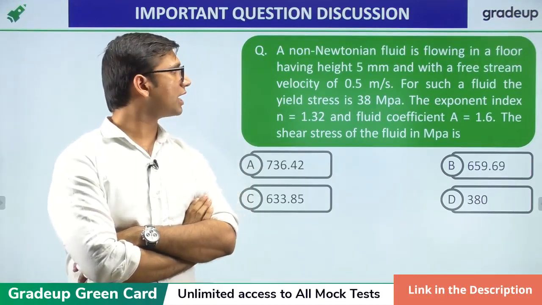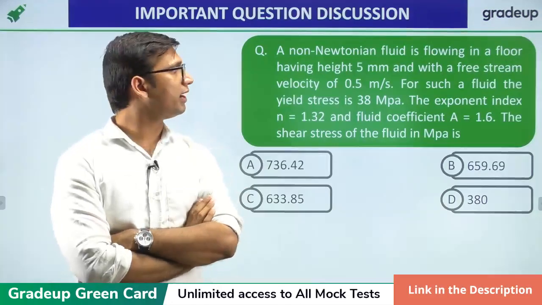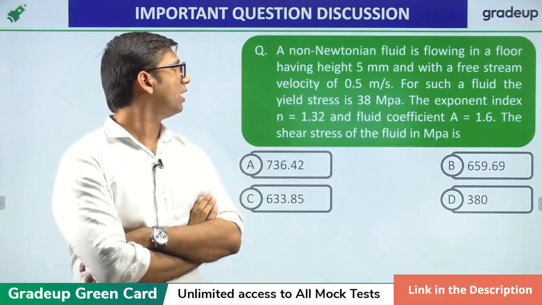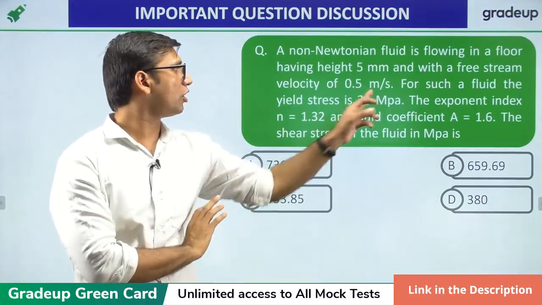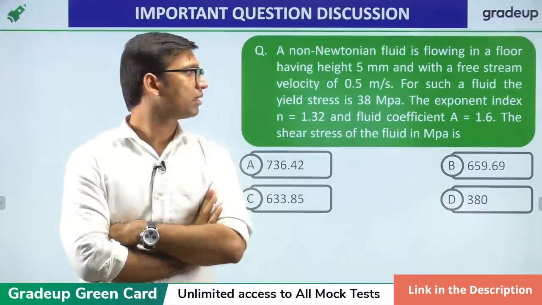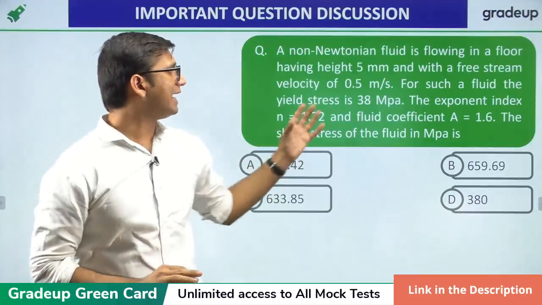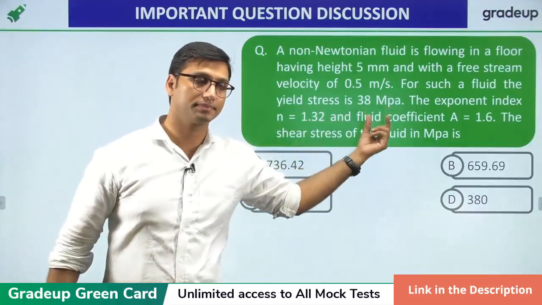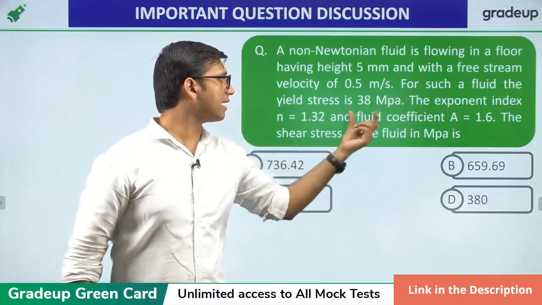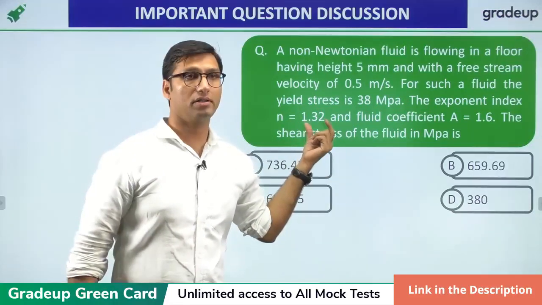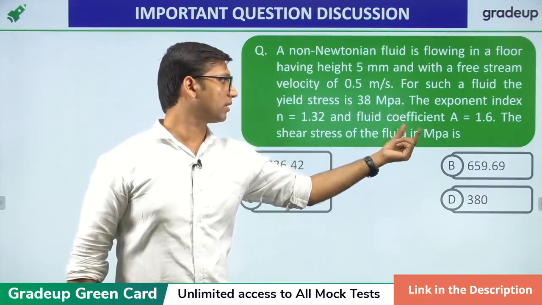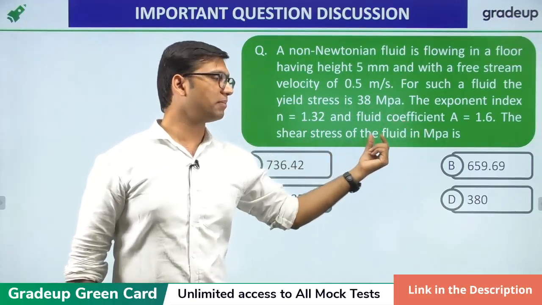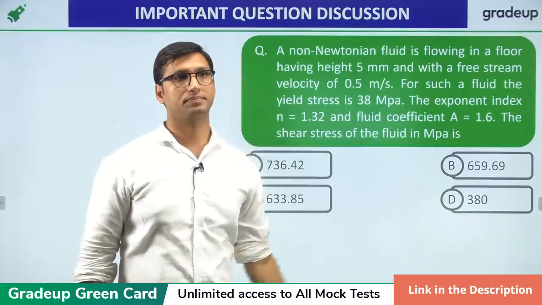Please read the question carefully. A non-Newtonian fluid is flowing in a flow having height of 5 mm and with a free stream velocity of 0.5 meter per second. For such a fluid, the yield stress is 38 megapascal. The exponent index n is equal to 1.32, and the fluid coefficient A is equal to 1.6. The shear stress of the fluid in megapascal is to be determined.